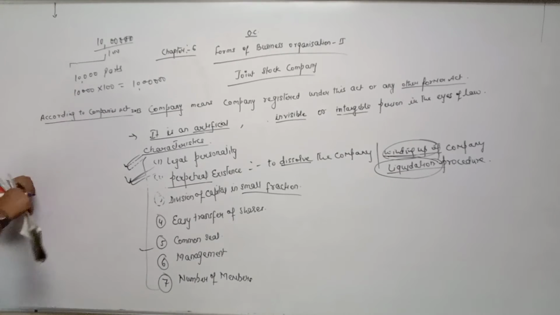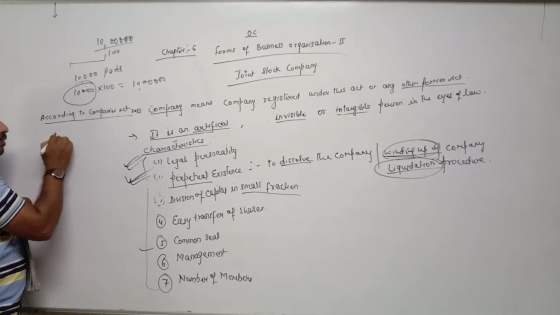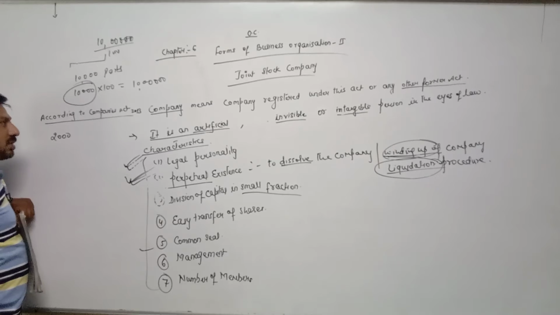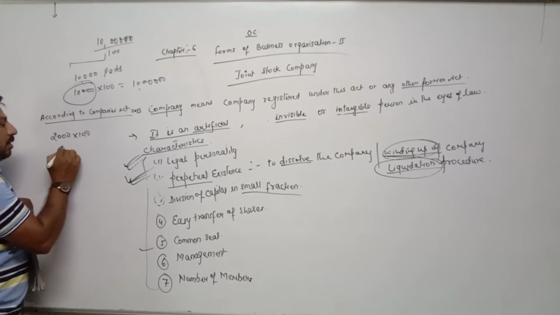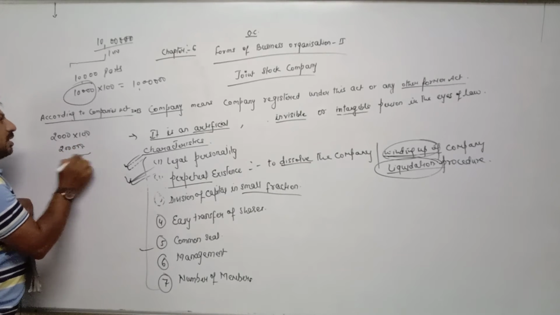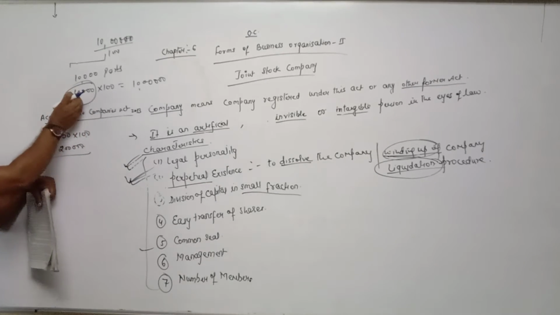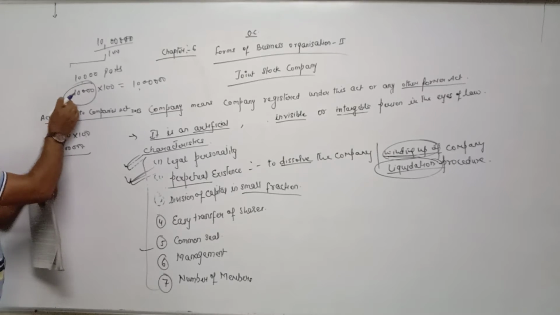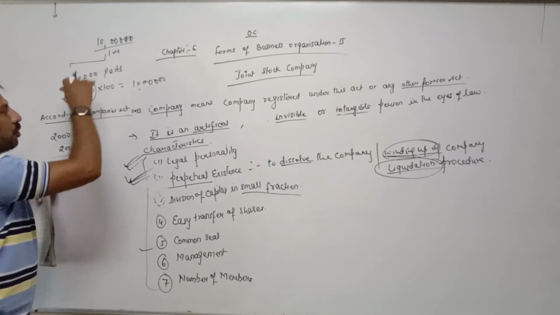Now suppose out of 10,000 parts I purchase 2,000 parts, meaning 2,000 shares. It means I have to pay 2,000 into 100, which is 2 lakh rupees. In this way, different individuals will purchase different numbers of shares, and according to that, they have to pay the amount to the company.